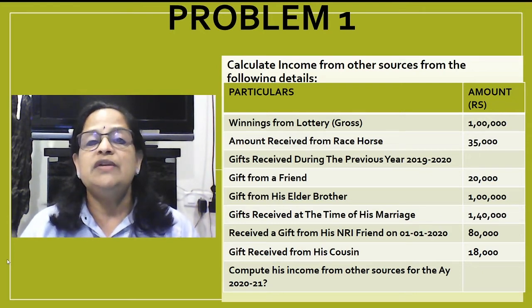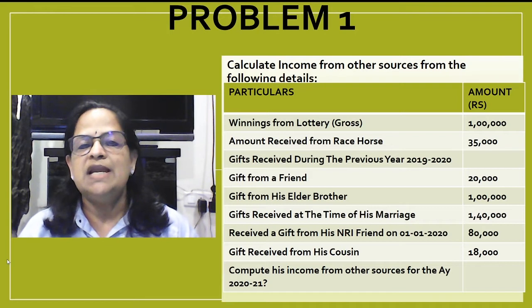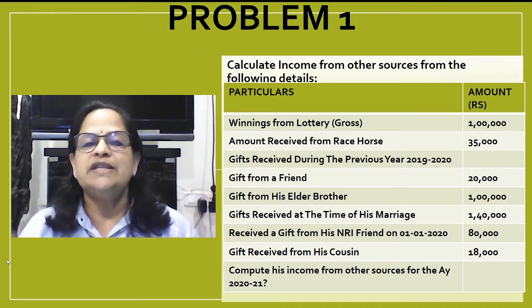Now, gifts received during the previous year 2019-20. Gift from a friend, 20,000. Gift from his elder brother, 1 lakh. Gift received at the time of his marriage, 1 lakh 40,000. Received a gift from his NRI friend on 1/1/2020, January 1st, 2020, 80,000. Gift received from his cousin, 18,000. Compute his income from other sources for the assessment year 2021.